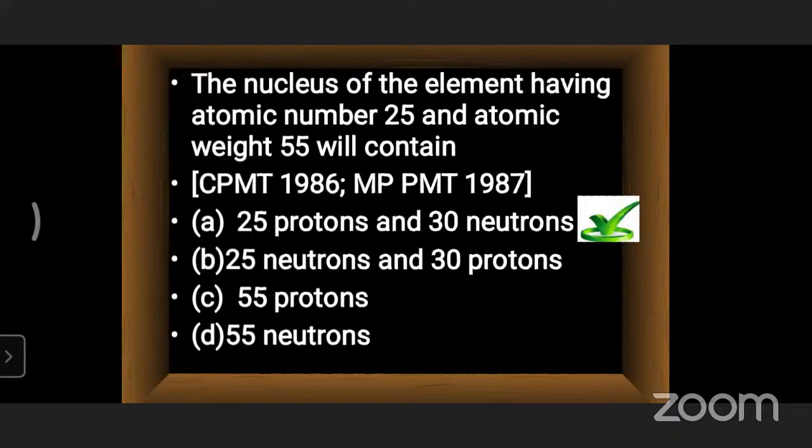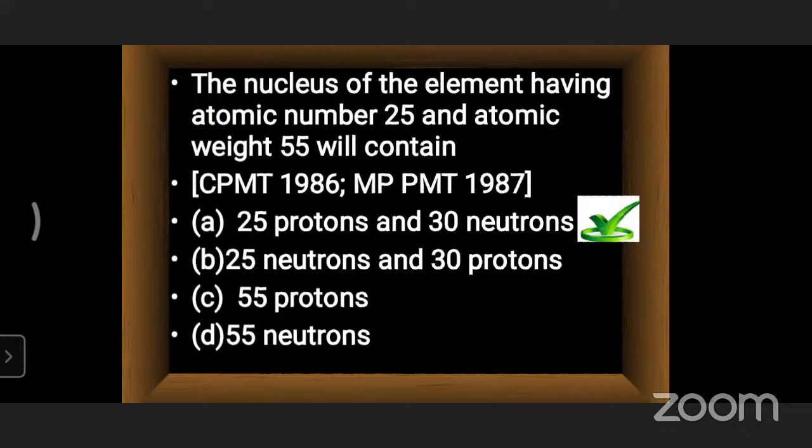B will be wrong. And 55 protons he has given in C, so C is a wrong option. In D, 55 neutrons he has given. Regarding the protons he has not given, so we might expect 55 neutrons, but since protons are not mentioned, after calculation we can conclude whether D is a correct option or not. But B and C are completely wrong answers, because 30 protons is wrong and 55 protons is wrong. So we have in our hands only two options, that is A and D.